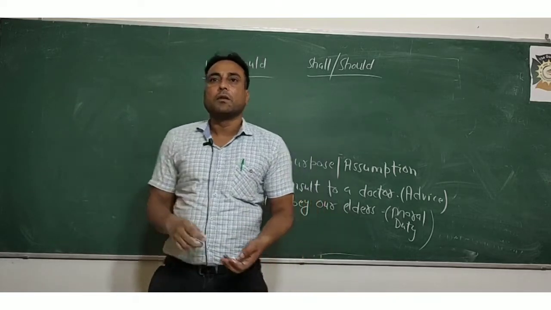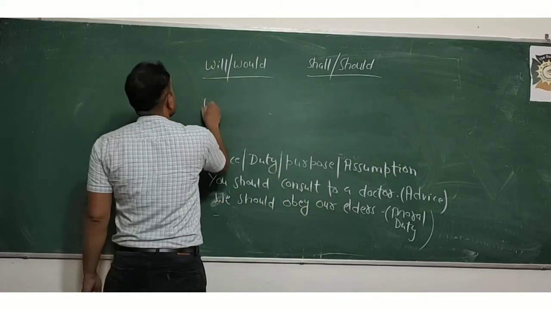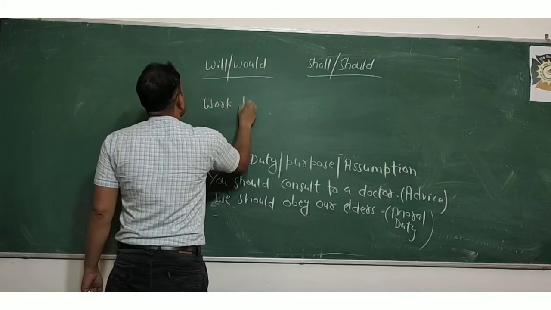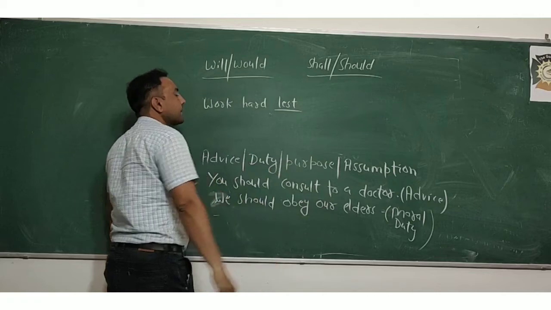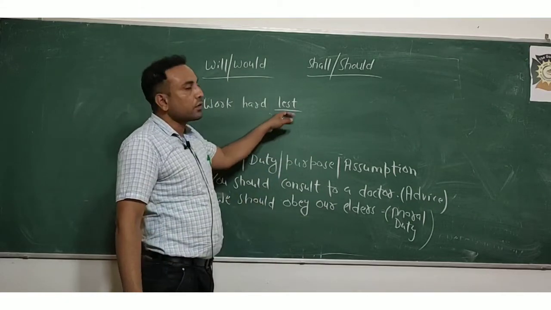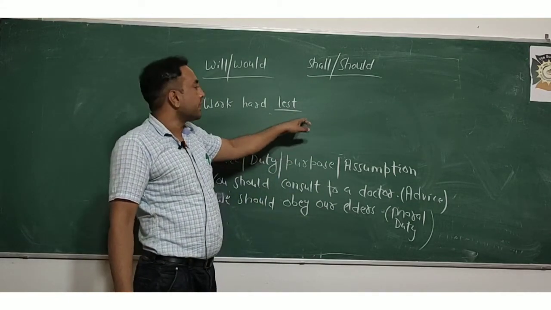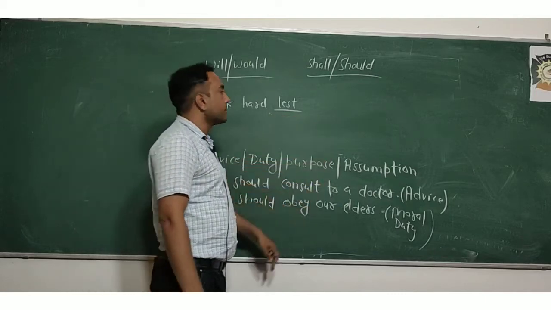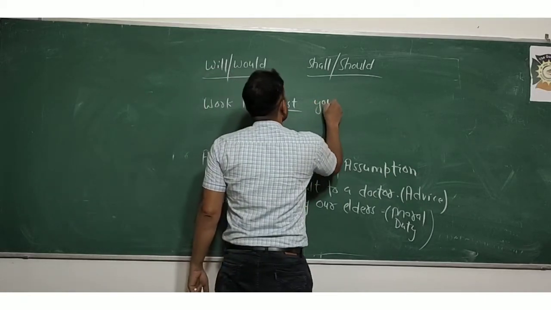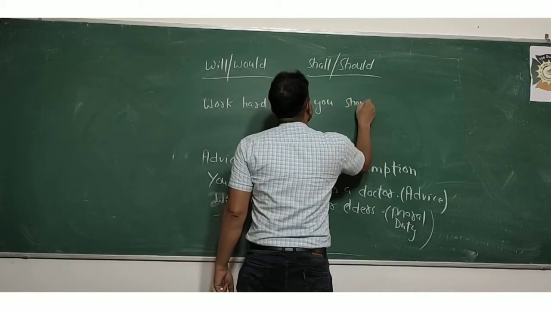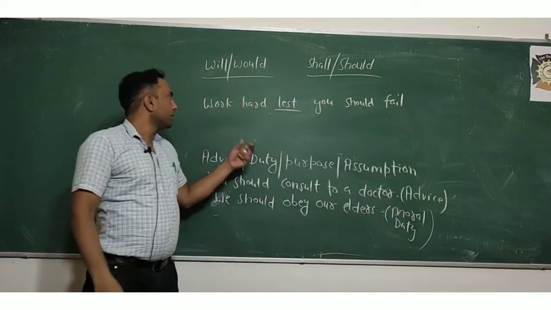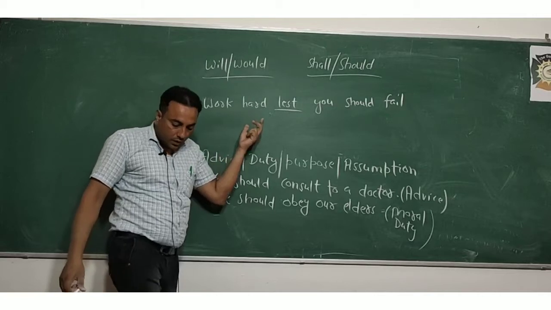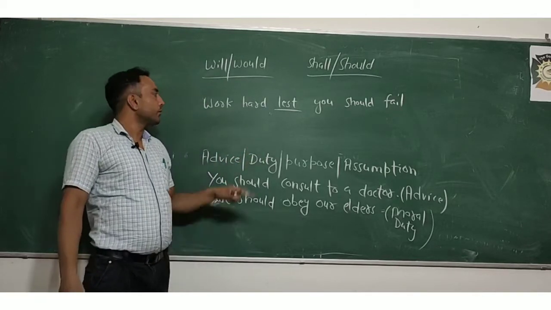Next is, we shall work hard lest you should fail. The word lest you have to keep in mind. Lest is always followed by should. You should work hard lest you should fail.